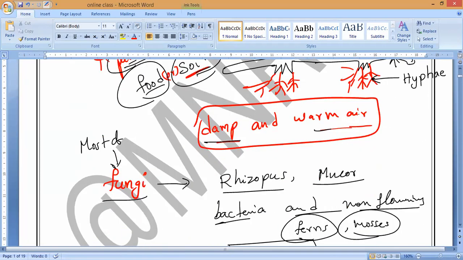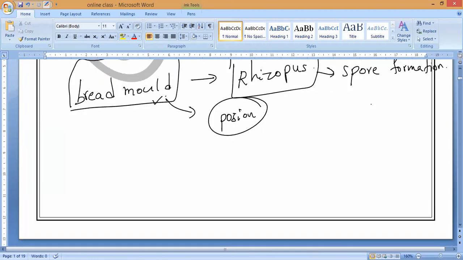Now, the common bread mold, understand, if you observe, somebody is making noise. Yeah, Dilip and yours only.